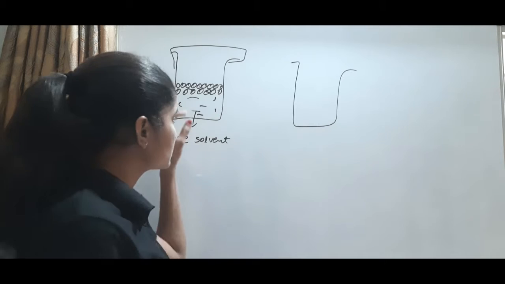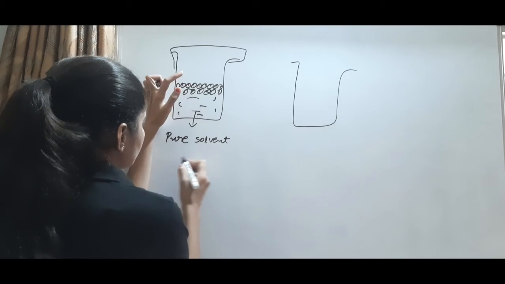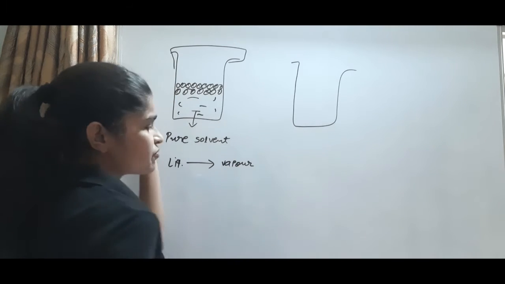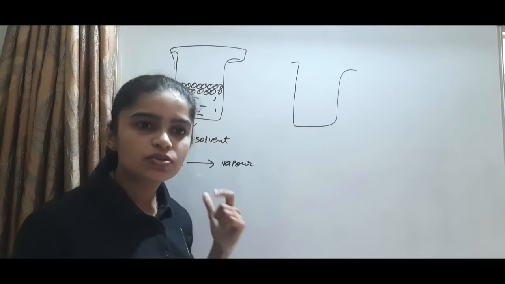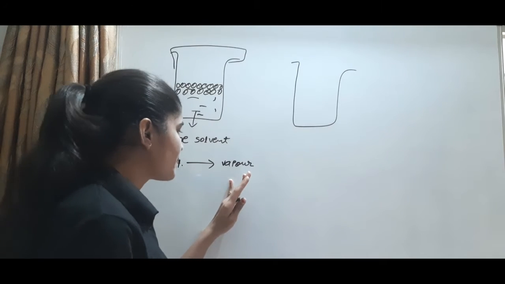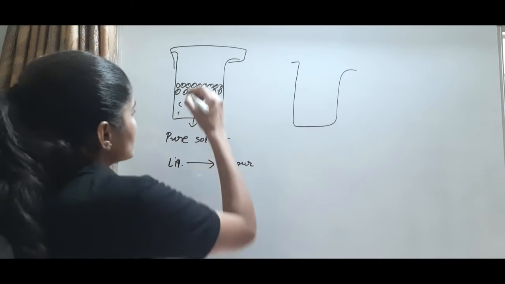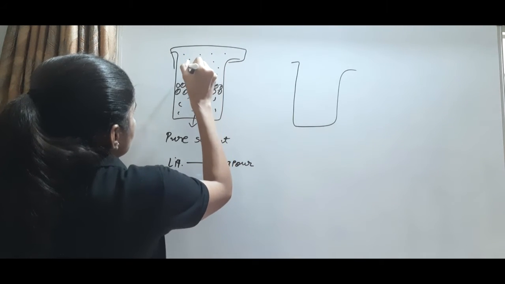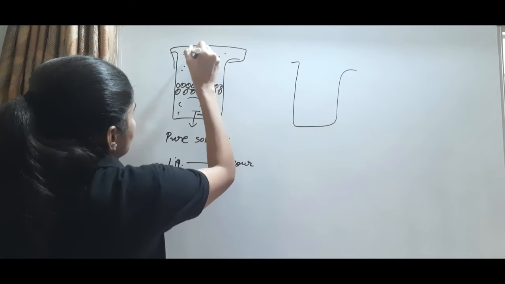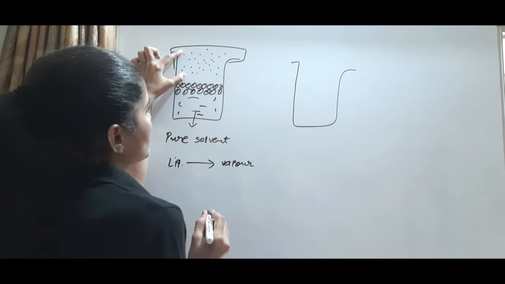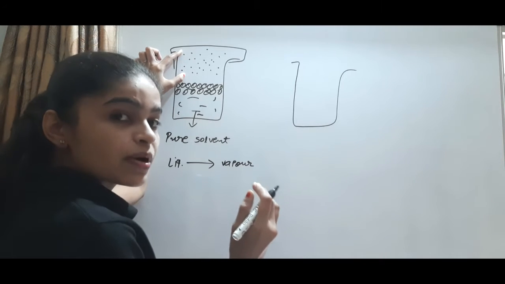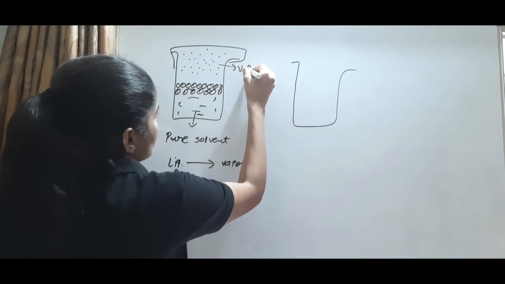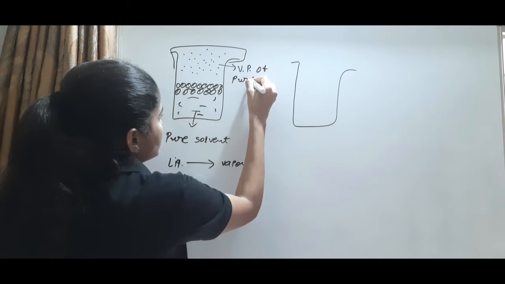After some time, the liquid molecules slowly convert into the vapor phase. This process of a liquid converting into vapor is known as vaporization, which we discussed in an earlier lecture. So the liquid molecules convert into vapor and the vapor fills this space. This vapor exerts pressure, which is known as the vapor pressure, and here it is the vapor pressure of the pure solvent.